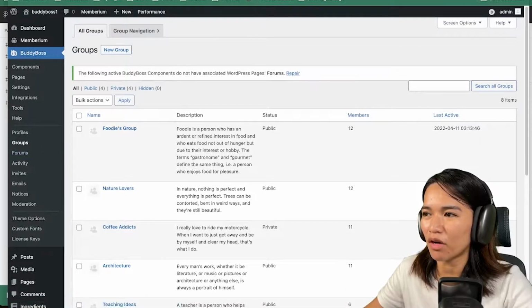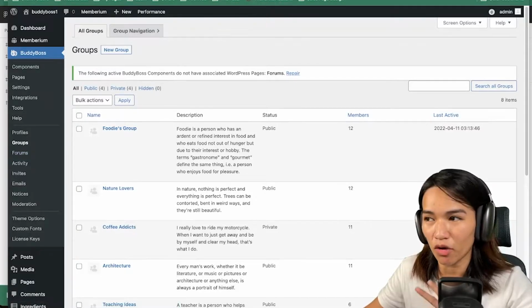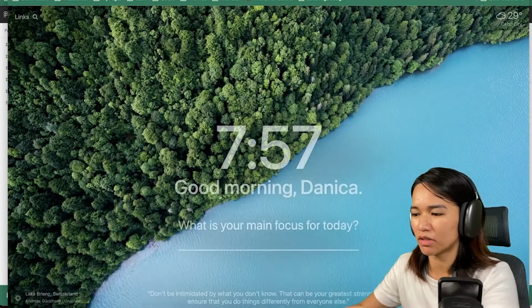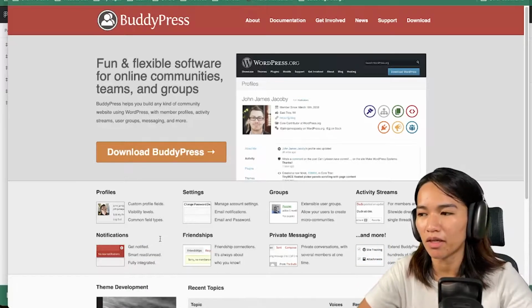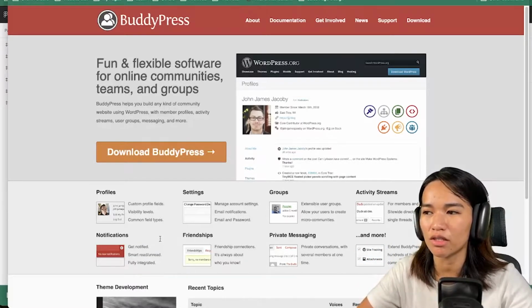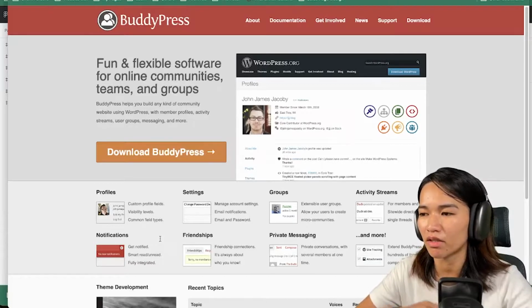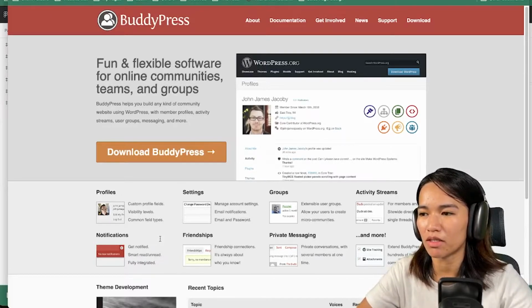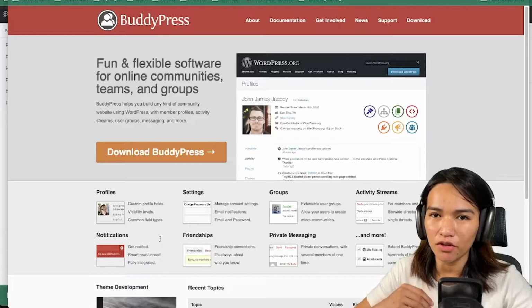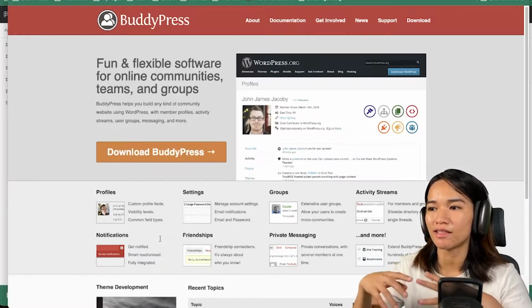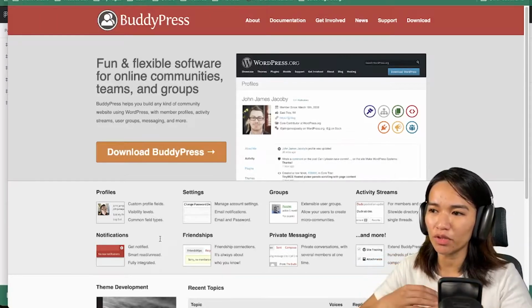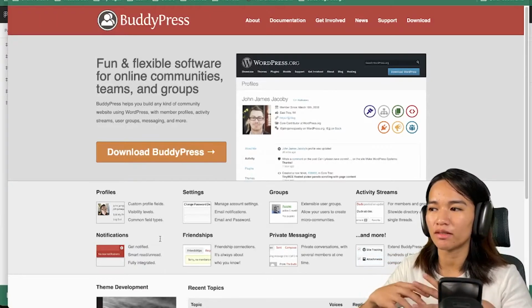Now, if you are familiar with BuddyPress, I used this plugin years ago, and I've actually also used it for other integrations until now, but for different plugins. BuddyPress is the first one I saw when I was just starting that has this community functionality: community, teams, and groups, that's what it does.